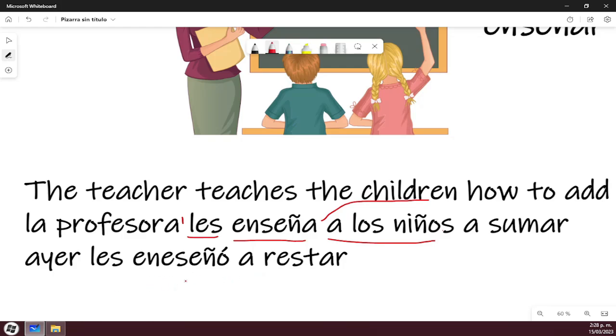Yesterday, she taught them a restar, ¿sí? Do I have to put a los niños? No, because I already explained what this les is for.